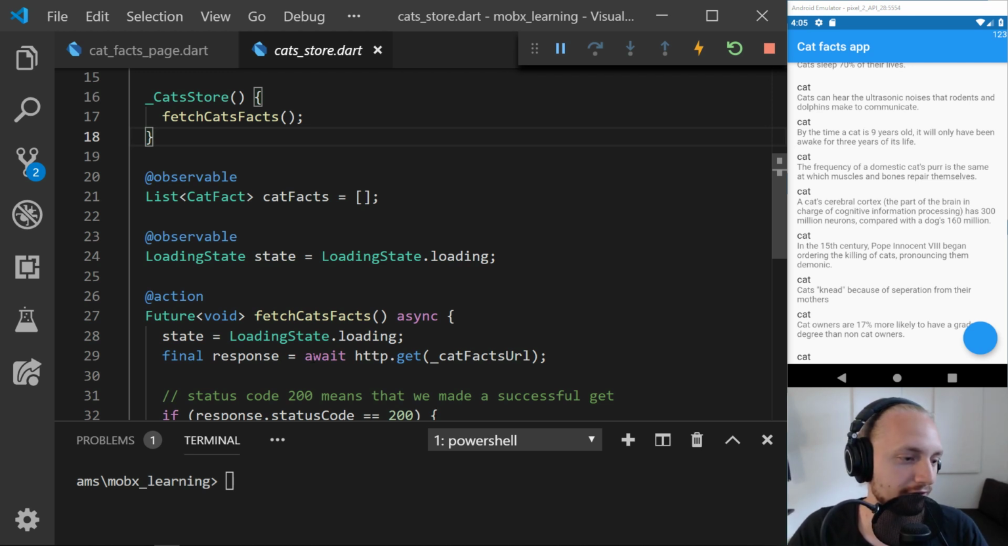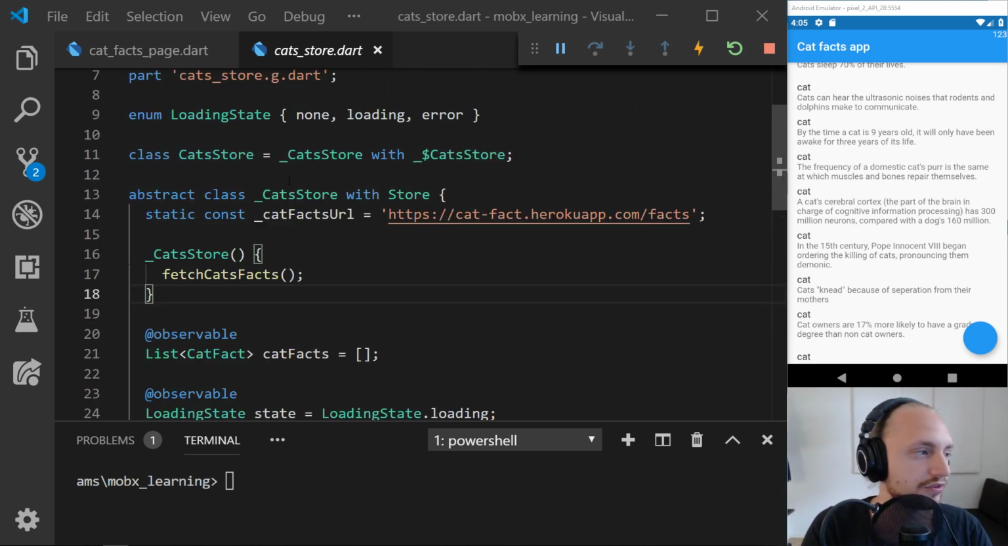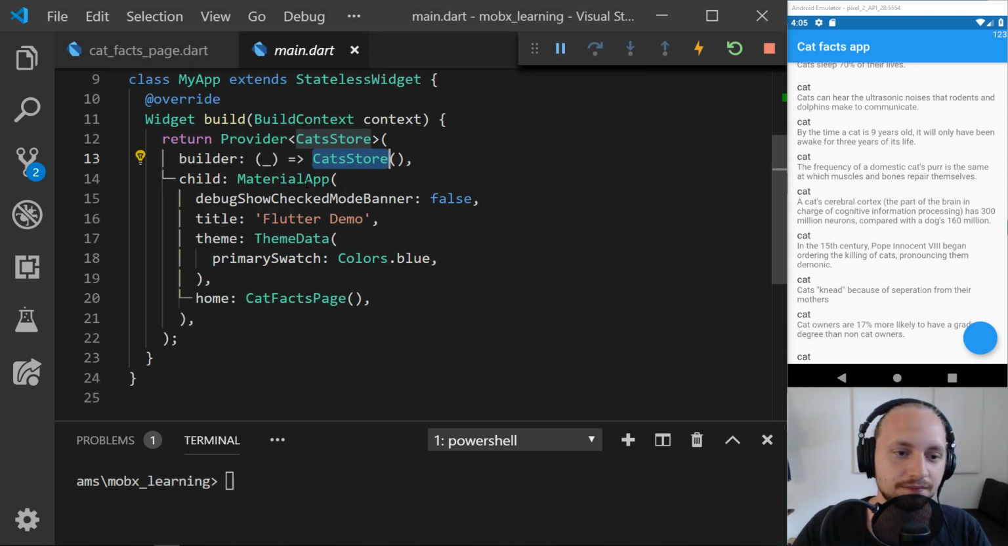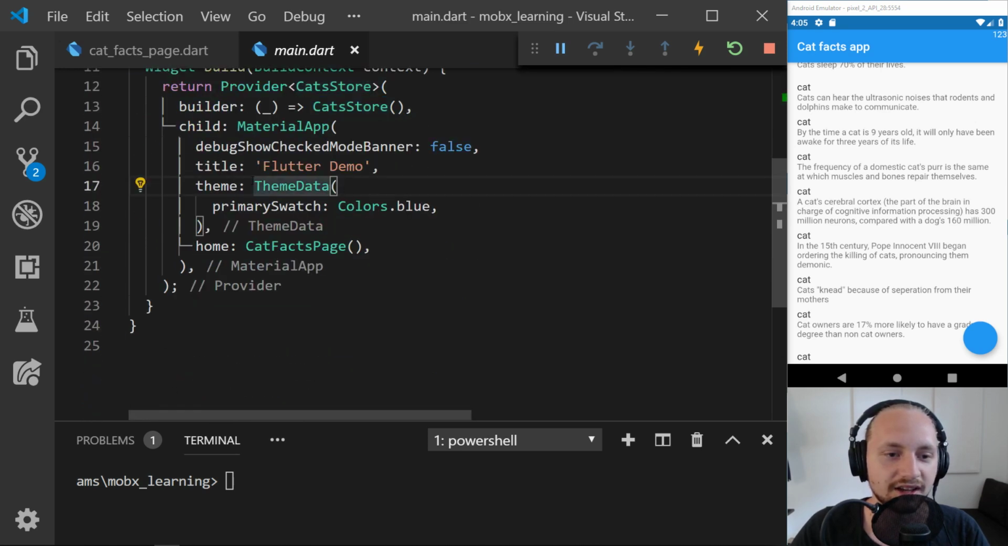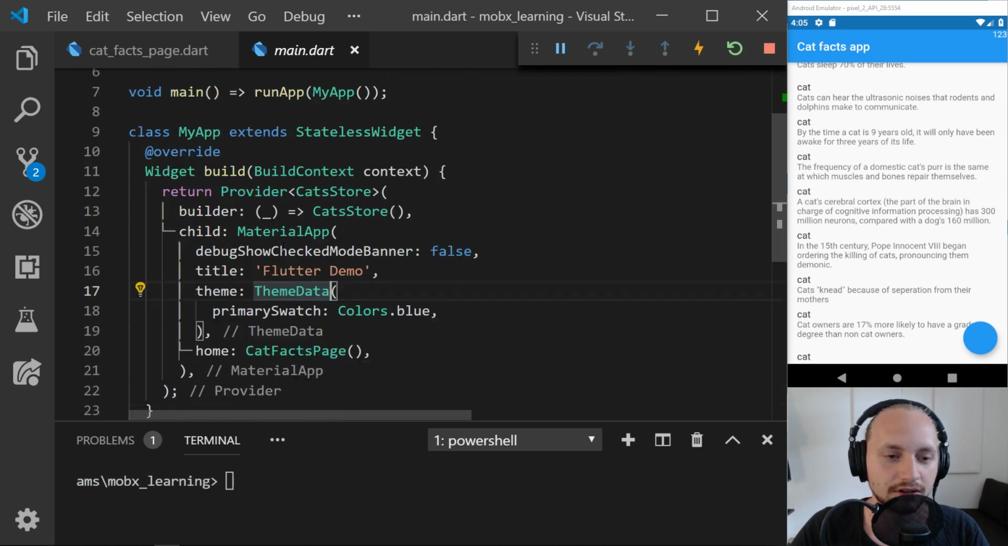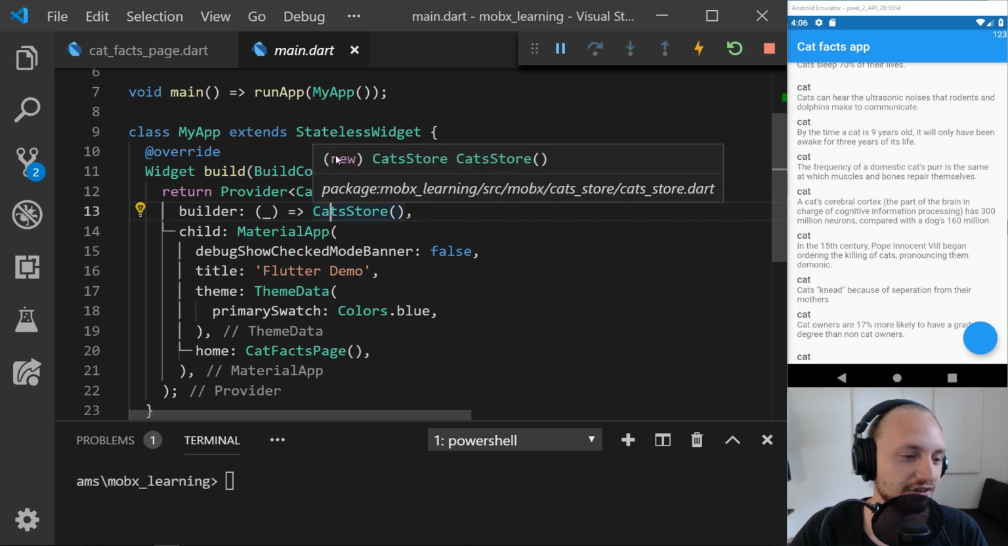Did you work with GetIt? I haven't really used GetIt yet. Maybe something I will be covering or checking out in the future. Right now I'm just passing the widgets with a provider. So we can see here if we go to main, that I am just having a provider up here at the top and then just providing that cat store. And this cat store is the implementation of the MobX.